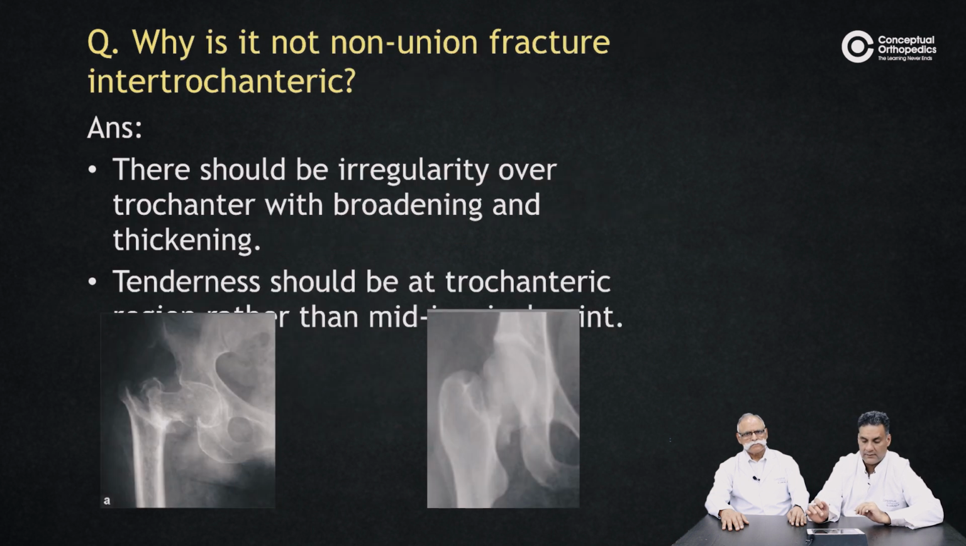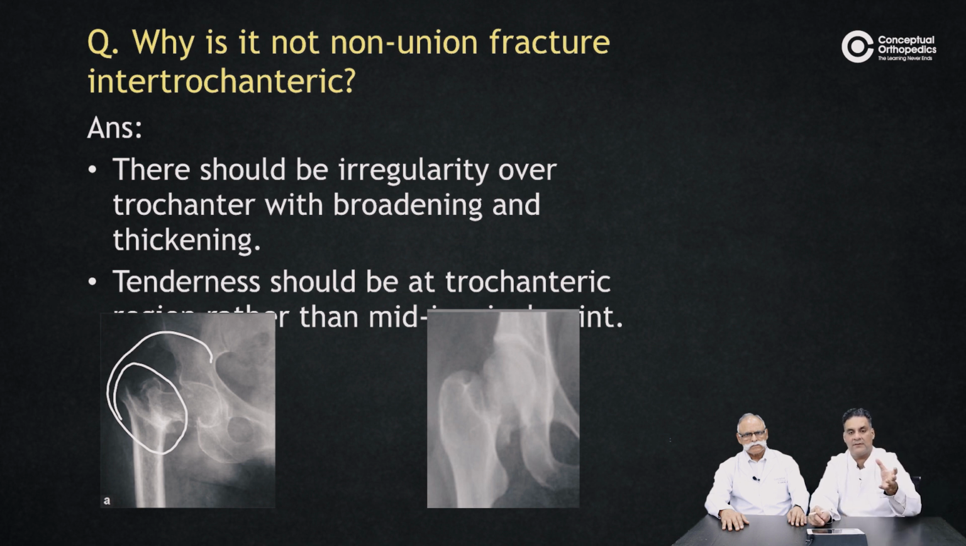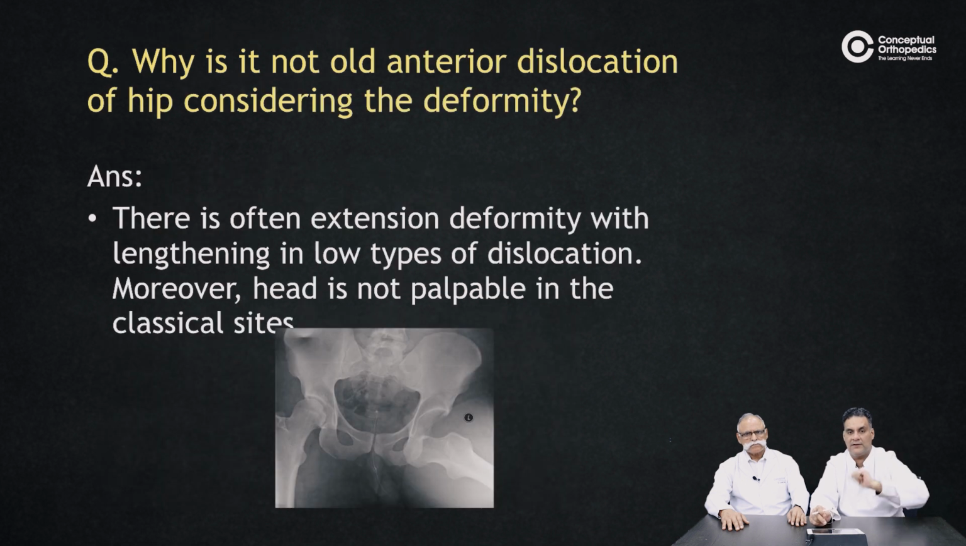Yeah. And why is it not non-union intertrochanteric? Because in intertrochanteric there should be an irregularity and tenderness over the trochanter. Absolutely. So this is an example of intertrochanteric area, and that's the reason why it will have an irregularity, because it's the trochanter between the intertrochanteric area, the greater and the lesser trochanter, the line joining the same.